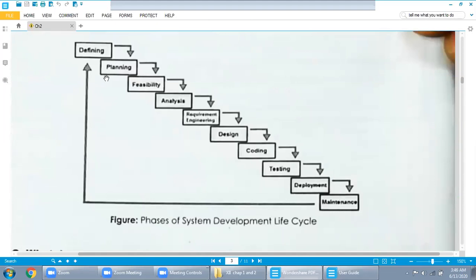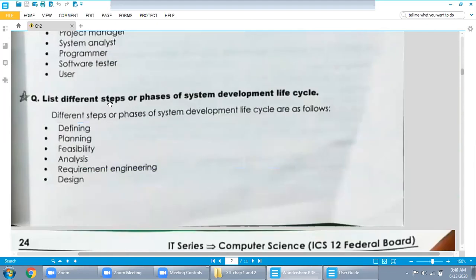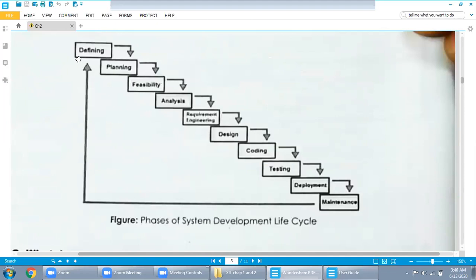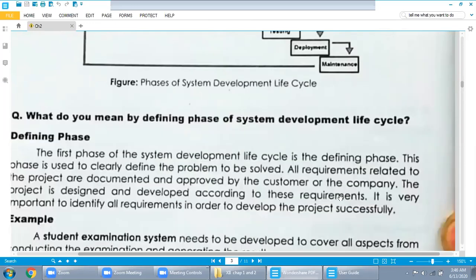So our question was, what are the different steps or phases of SDLC, the system development life cycle. Over there we discussed the steps: defining, planning, feasibility, analysis, requirement engineering, design, coding, testing, deployment or implementation, and maintenance.